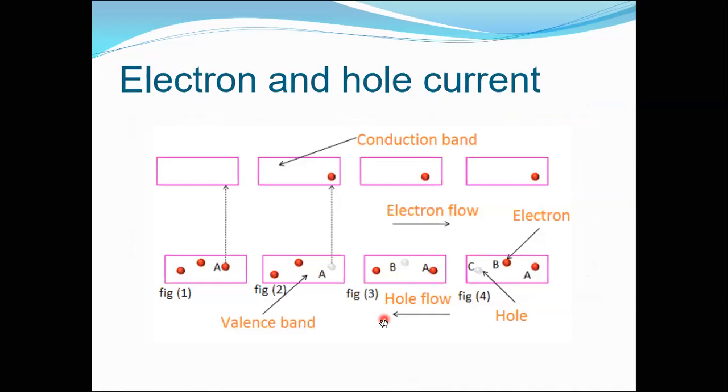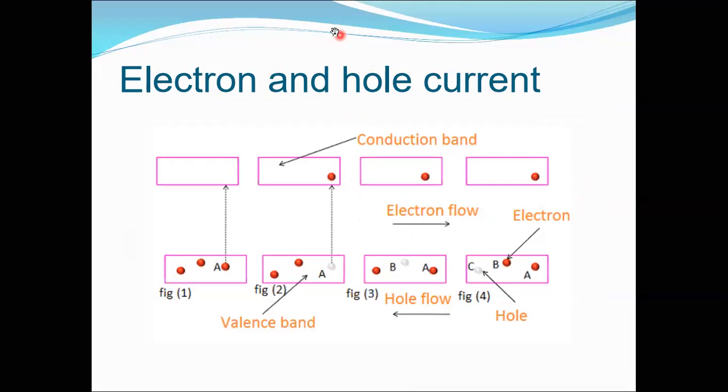Okay, this is just a representation of how these electron and hole currents are flowing, whatever we have discussed in the previous slide. Let's say this is the indication. We have the electrons filled in the valence band, and the conduction band is completely empty, right? Once we provide them the thermal energy, what will happen? The electron will jump from the valence band to the conduction band and leave behind the hole over here, right? After that, what will happen? We apply a bias. What will be the bias? We will apply the positive bias on the right side and negative bias on the left side.